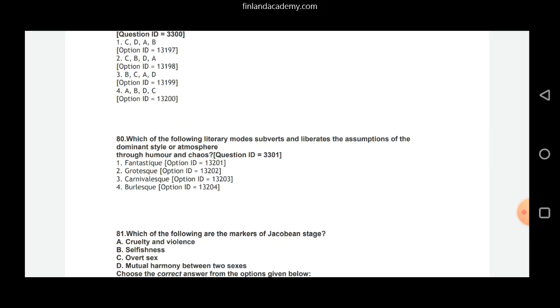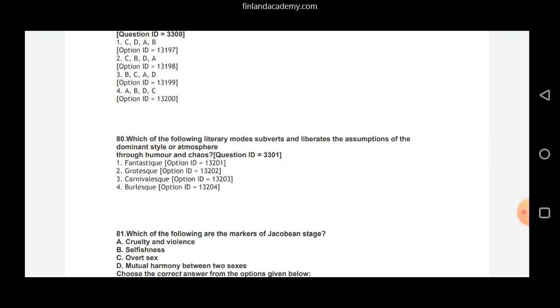Why? See, the term carnivalesque is symbolic of the word carnival or celebration, which was first used by Bakhtin to signify the celebrations during Catholic festivals when people conduct parties, keeping the turmoils and worries of daily life aside. And the question says, dominant style or atmosphere through humor.